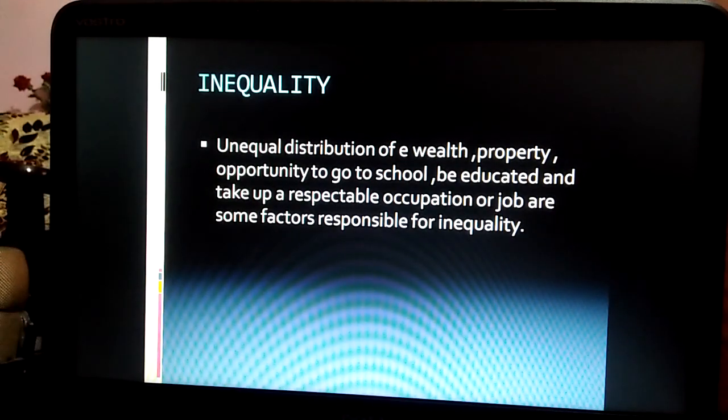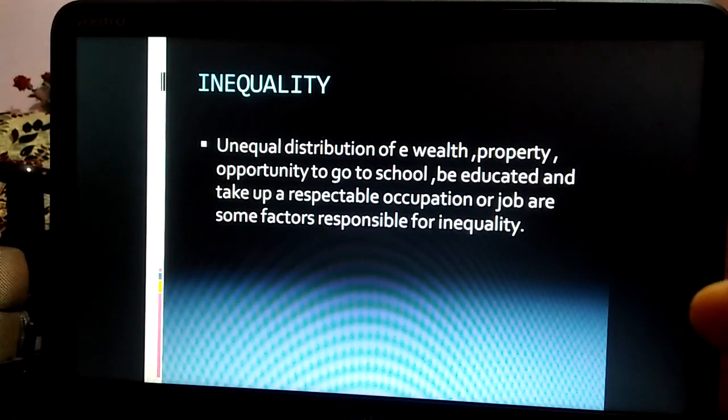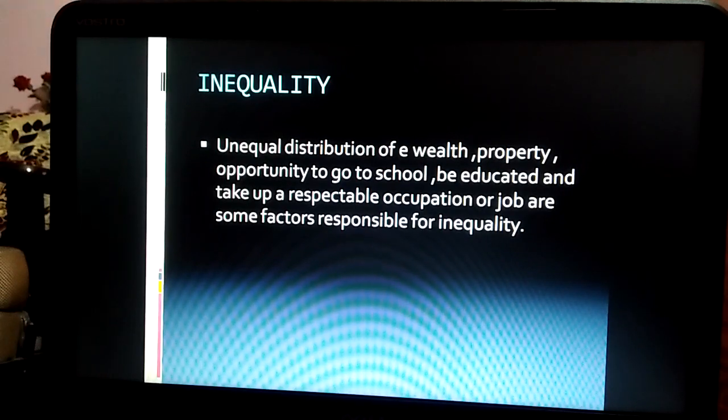Now, the next topic is inequality. We can see how women are discriminated against at workplaces and sometimes even at home. Sometimes you might have seen inequality between rich and poor. You might have seen that some people shoo away the rag pickers.